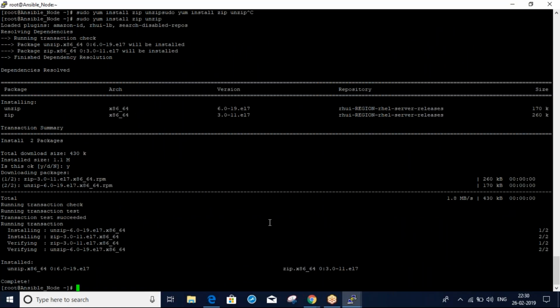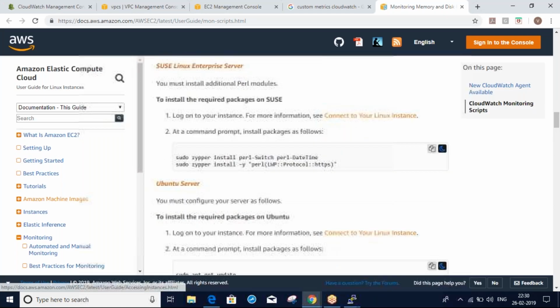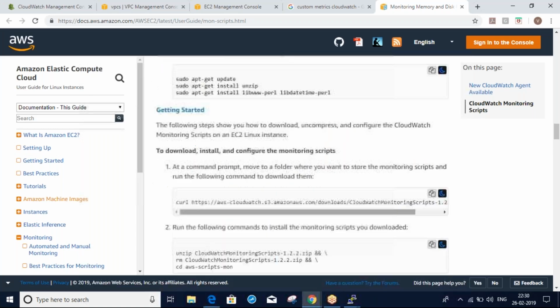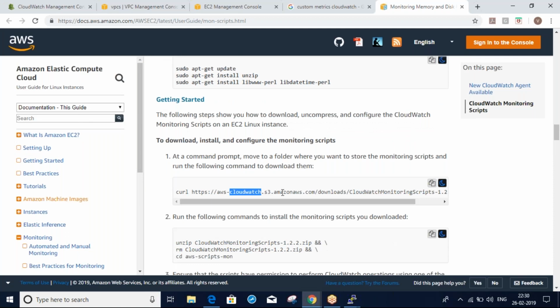Then you can see here the curl command. Using the curl command, we can download the custom metric scripts from Amazon. Just copy and paste here. Done.